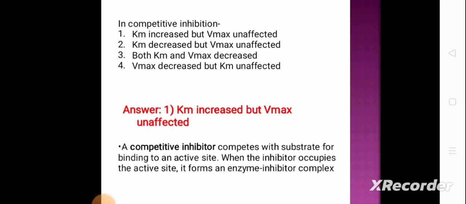Competitive inhibition competes with a substrate for binding to an active site. When the inhibitor occupies the active site, it forms an enzyme inhibitor complex.